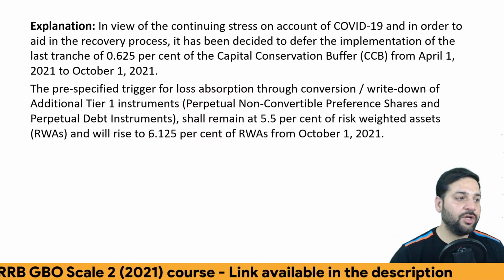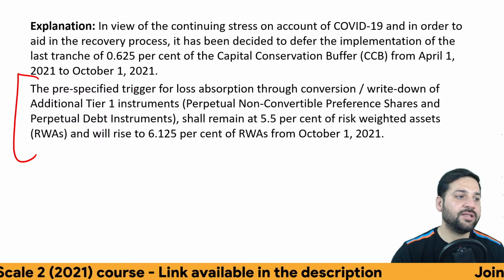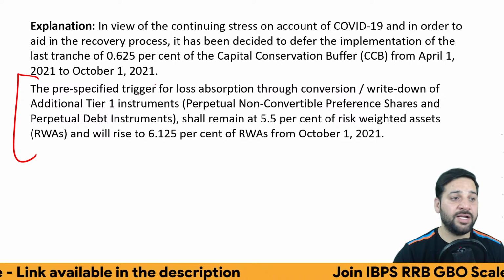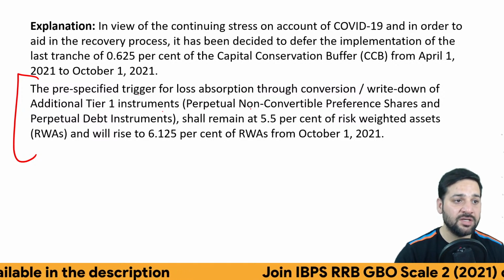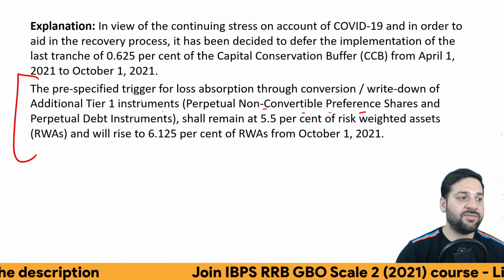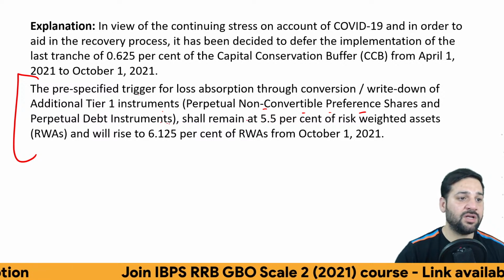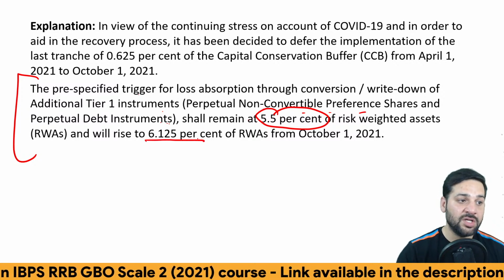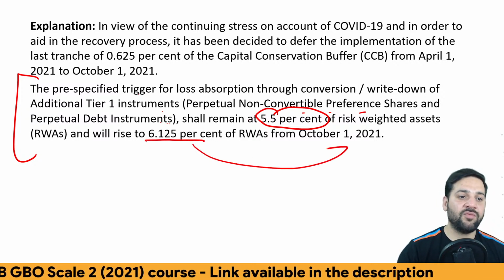So important point to be noted, this paragraph is important. The pre-specified trigger for loss absorption through conversion, write down of additional tier 1 instruments, perpetual non-convertible preference share and perpetual debt instrument shall remain at 5.5% of risk-weighted asset and will rise to 6.125% from 1st of October.